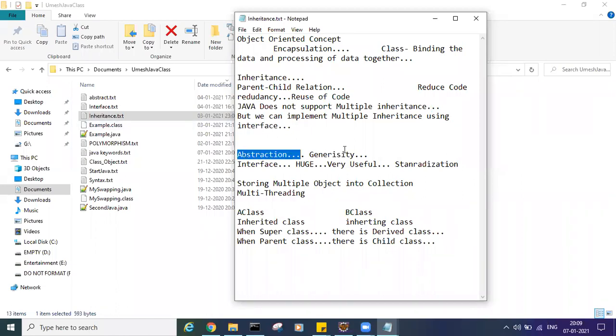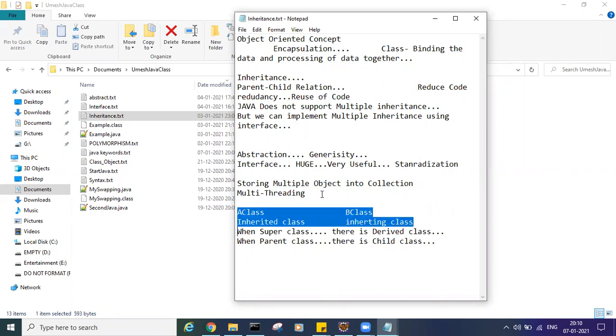By using abstraction, we just use genericity. By interface, you can make things standardized. When you create objects, you store the objects into collections. I can say array, but array will have a limited size, whereas a collection can grow gradually. I told you the inheritance and how we call the parent class the superclass and the child class the derived class.